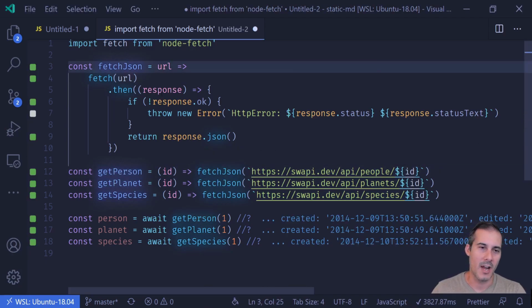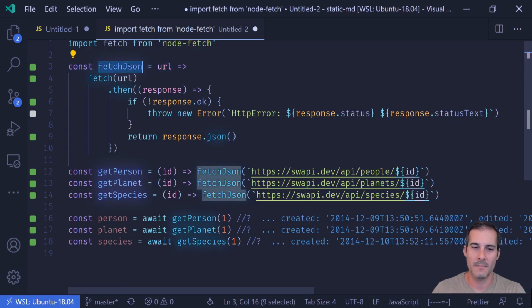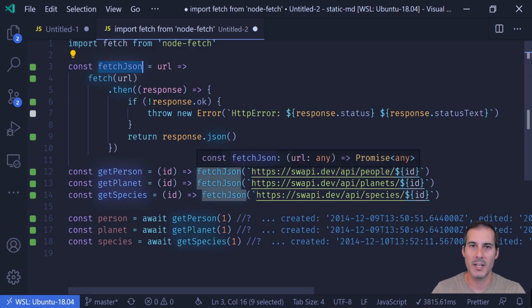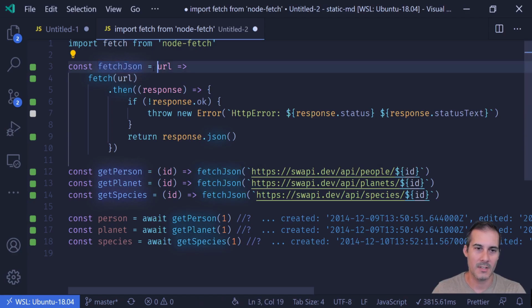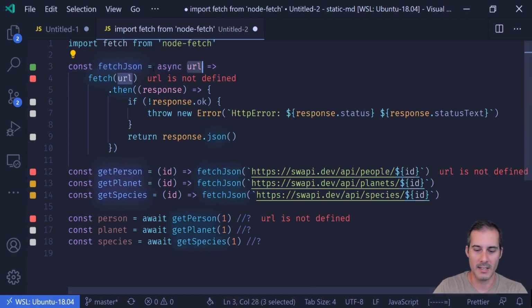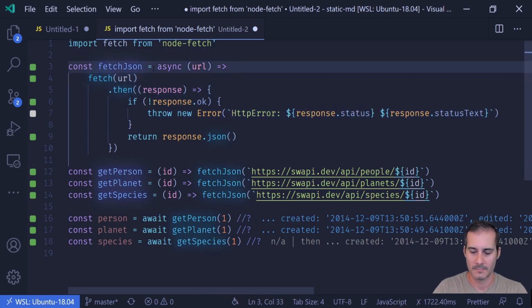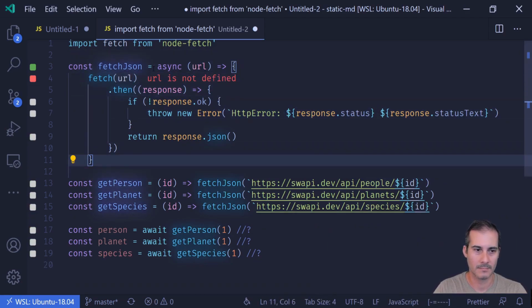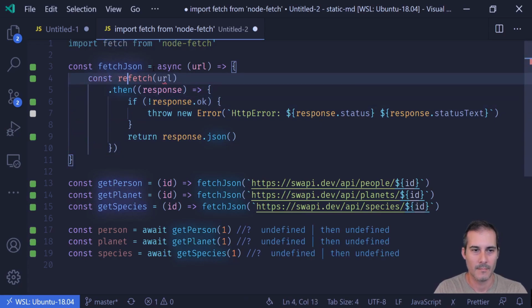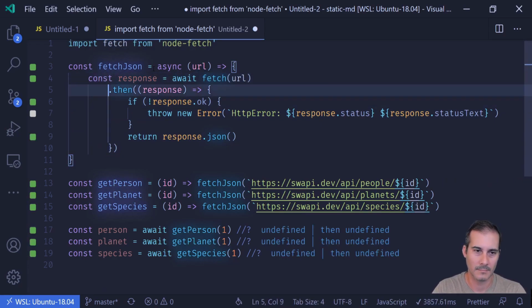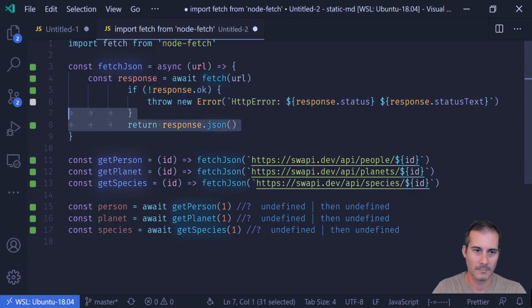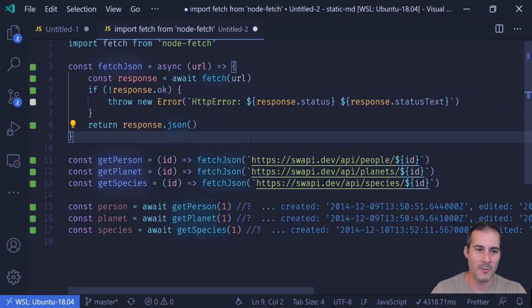Another benefit to creating this abstraction is if I need to change something in fetchJSON, those changes are propagated throughout all of the code. I don't have to go hunting through all of the places I'm calling fetch and make those changes. So for example, if I wanted to create this into an async function, and that's it. And now the change is spread throughout getPerson, getPlanet, and getSpecies. If I were to make enhancements to this error handling in the future, it would become a change in just one place, which just makes life a little bit easier.